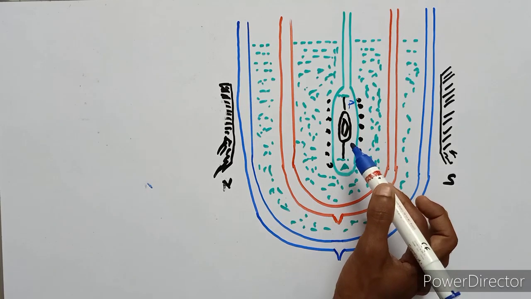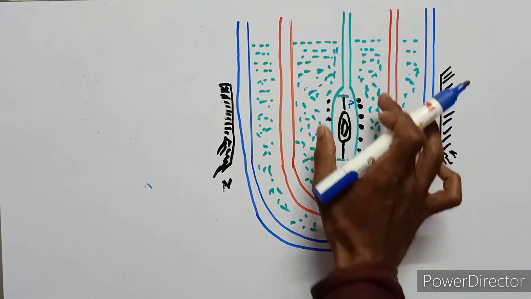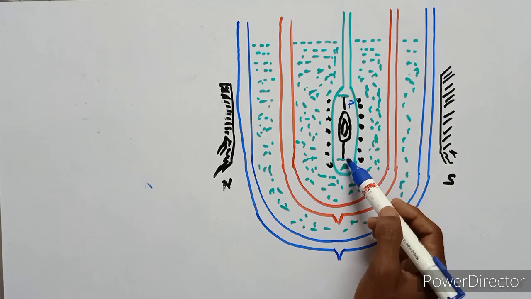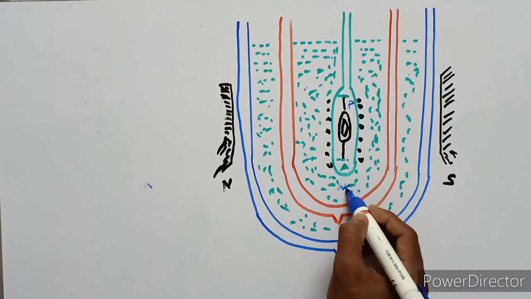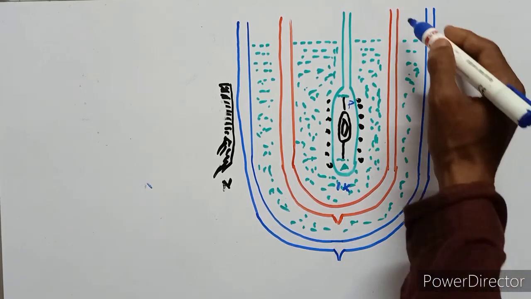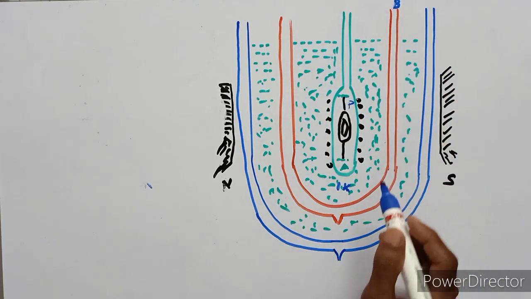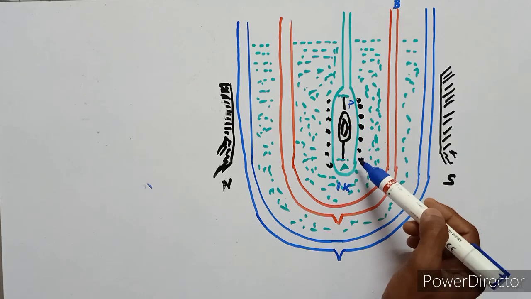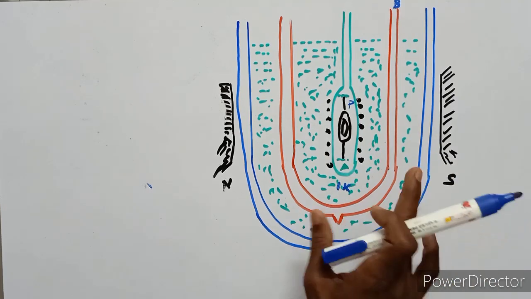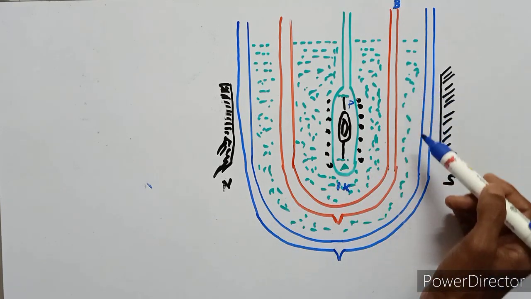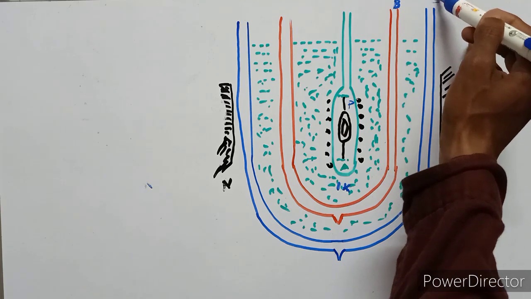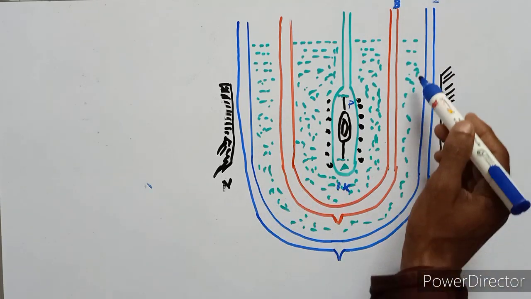The vessel A is surrounded by liquid helium at a temperature of 1 Kelvin, placed in a Dewar flask B. This Dewar flask is surrounded by another Dewar flask C. This Dewar flask C contains the liquid hydrogen.